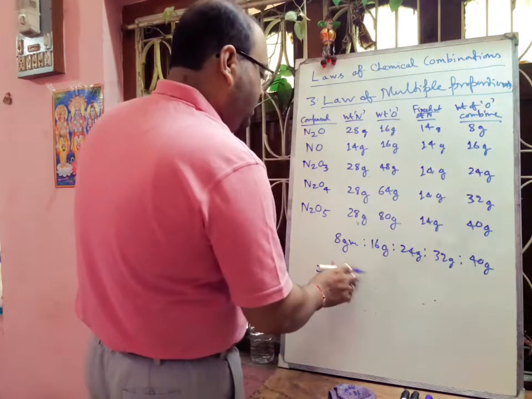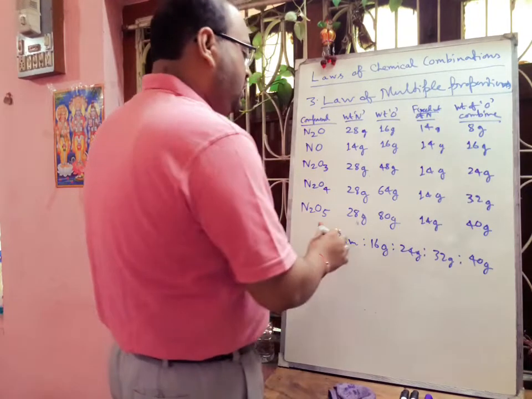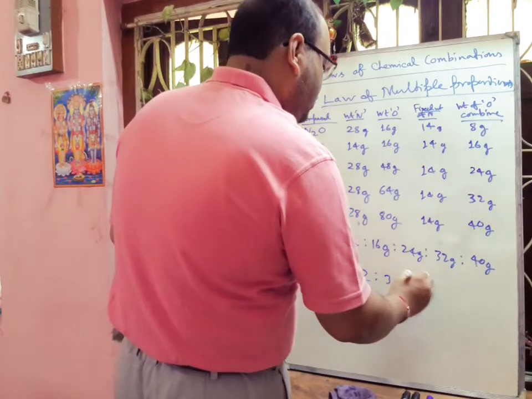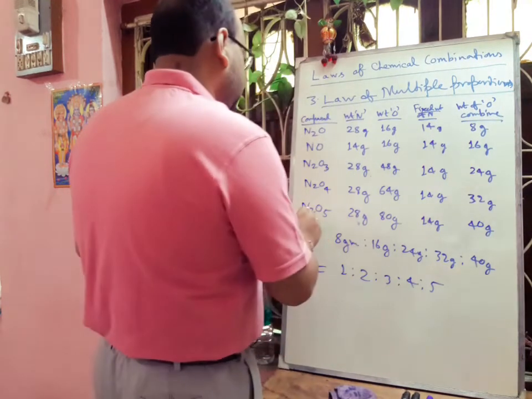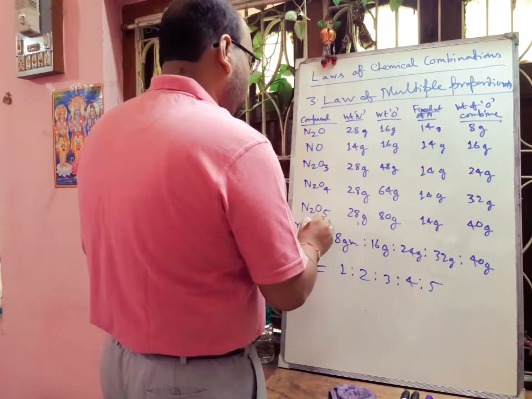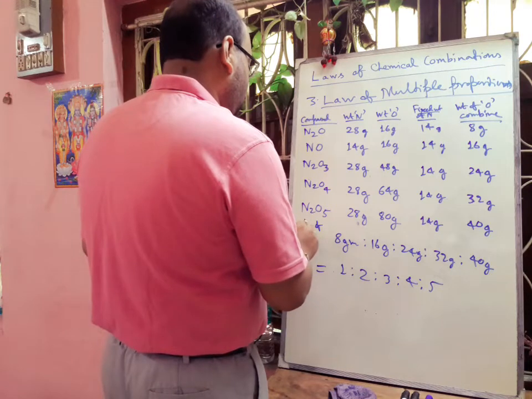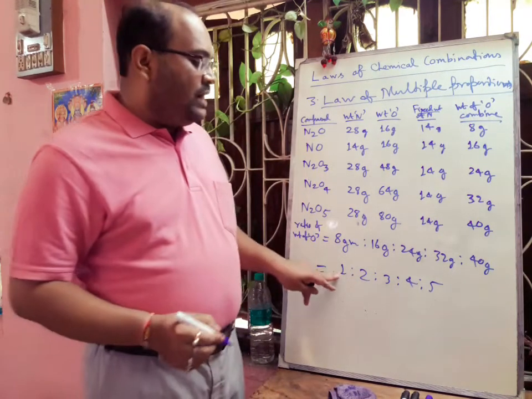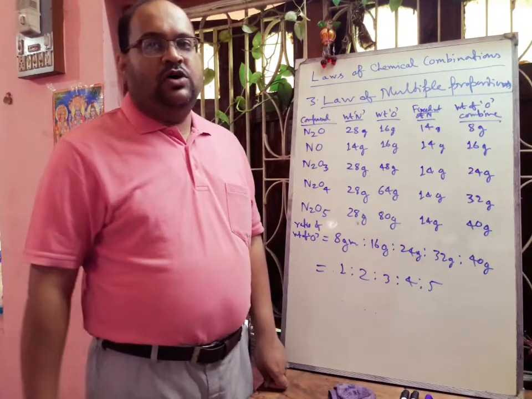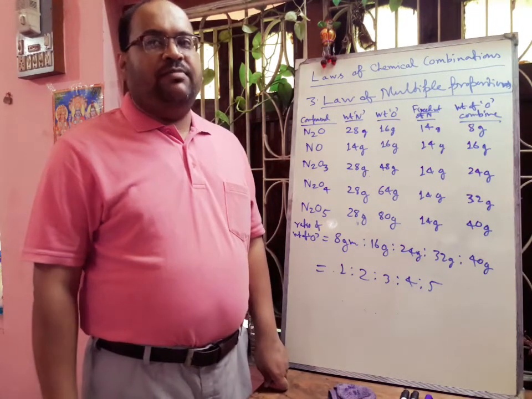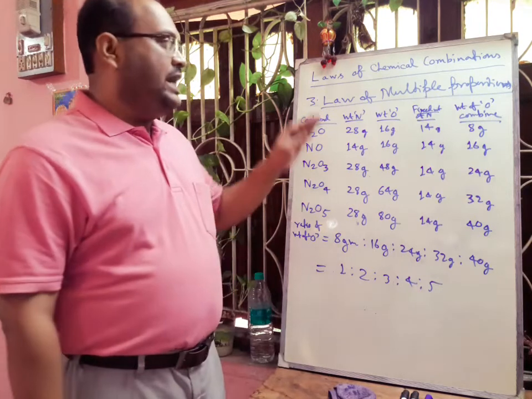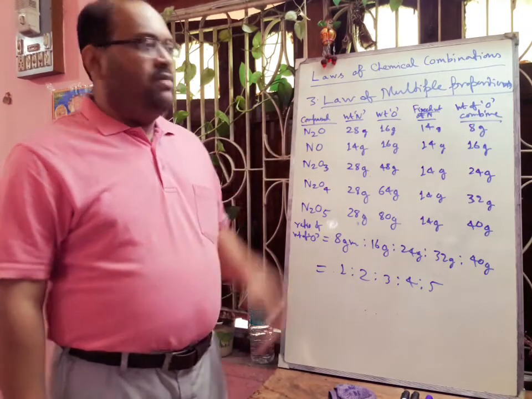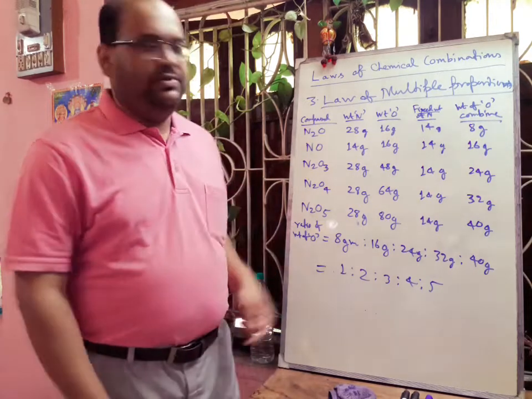If we do the ratio, it will come as 1 is to 2 is to 3 is to 4 is to 5. That is the ratio of the weight of oxygen, which is a simple whole number ratio. That means we can easily understand the law of multiple proportion from this example.